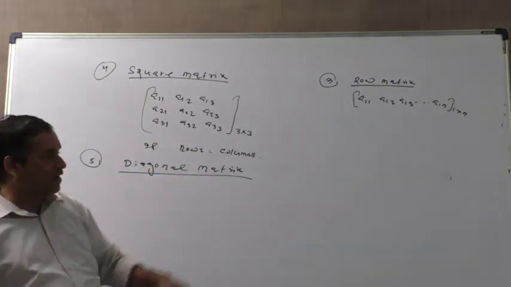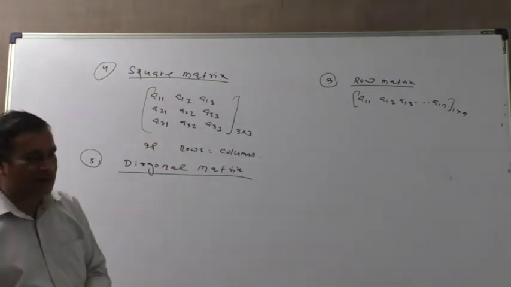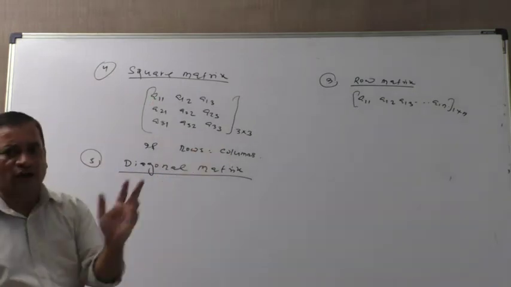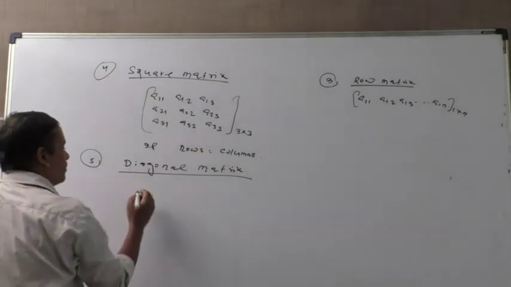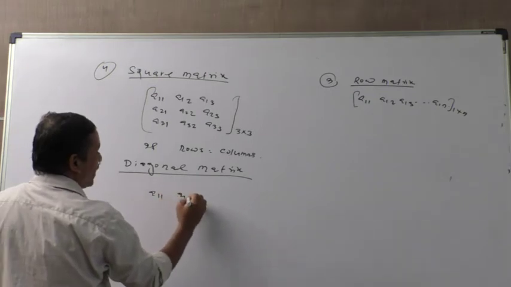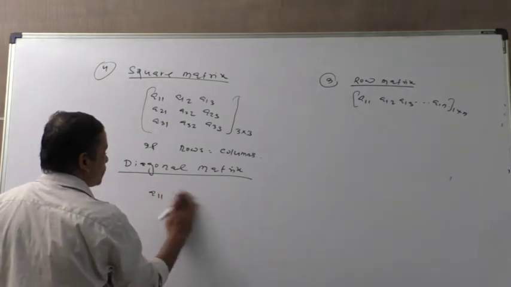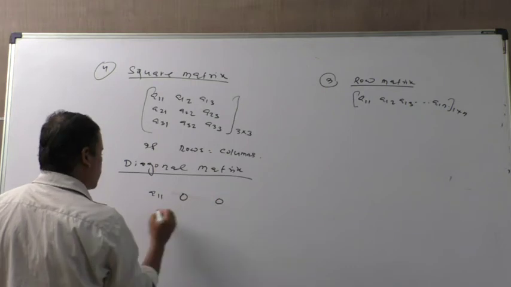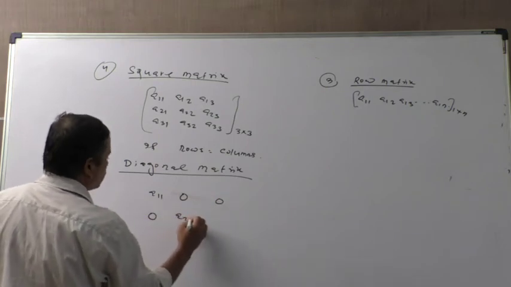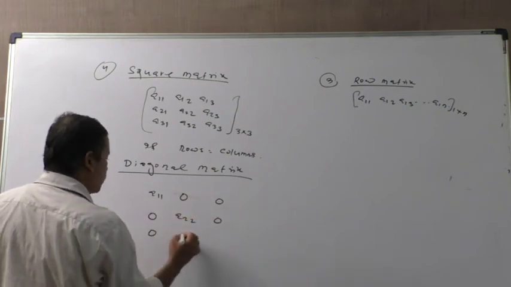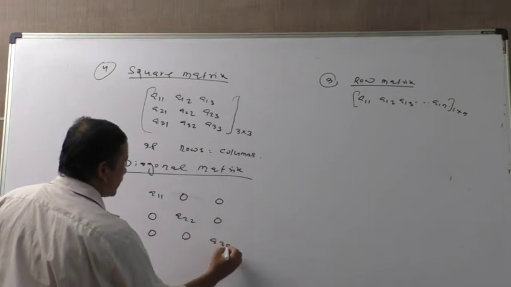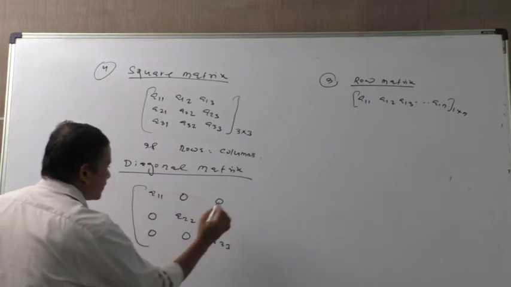Now, what is the diagonal matrix? Diagonal matrix means except the diagonal, other elements are 0. Except diagonal means A12 and the like must be 0. A11, 0, 0, then 0, A22, 0, 0, 0, A33. It is called the diagonal matrix.